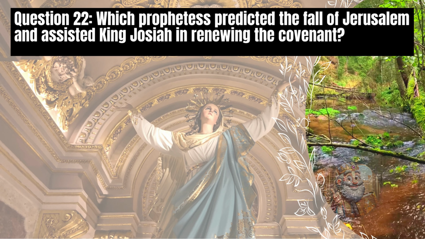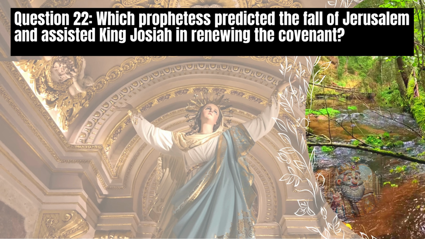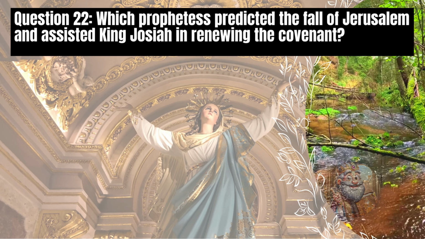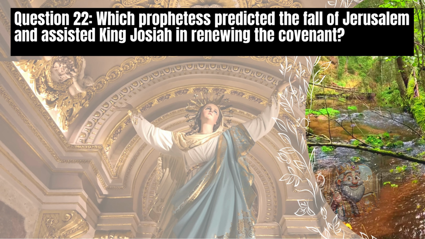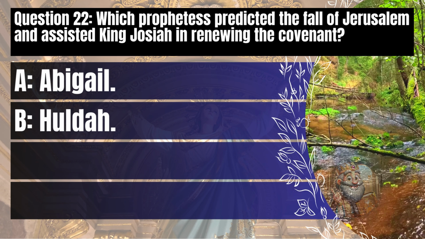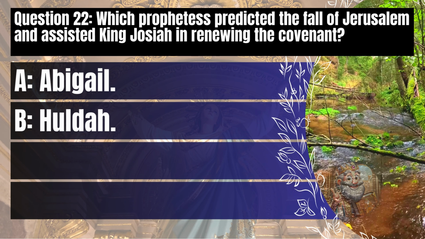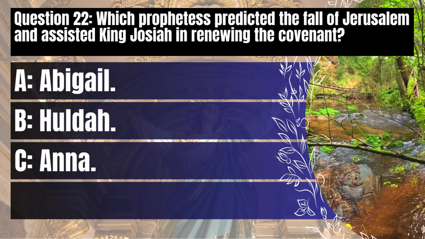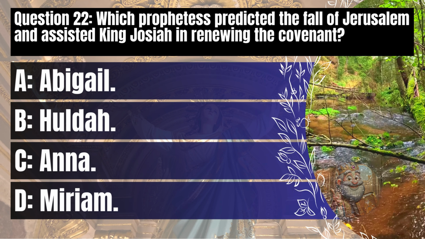Question 22. Which prophetess predicted the fall of Jerusalem and assisted King Josiah in renewing the covenant? A. Abigail. B. Huldah. C. Anna. D. Miriam.